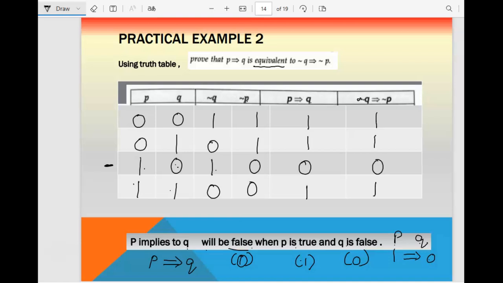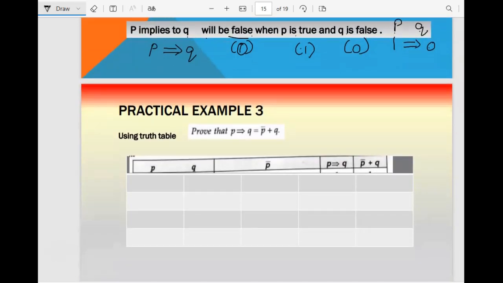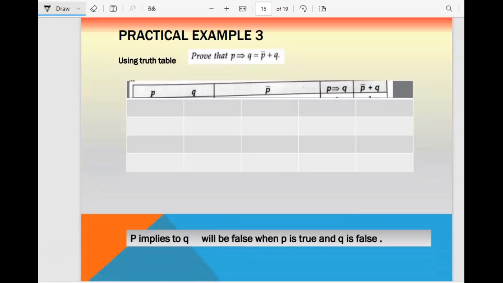Now you have to check equivalent. So this one is what? This one. And this one is what? This one. Please check the values are same. Yes. So hence proved. I hope you understood this one. So we can go with one more example just to make ourselves clear.